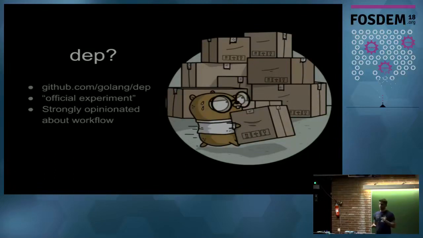github.com/golang/dep, which is the official experiment tool. Official experiment is a very carefully chosen phrase. There's actually going to be a pile more information coming out very soon about what the official Go toolchain's dependency management work is going to look like, but I don't want to get into that right now. Bottom line, Dep is still the official experiment.